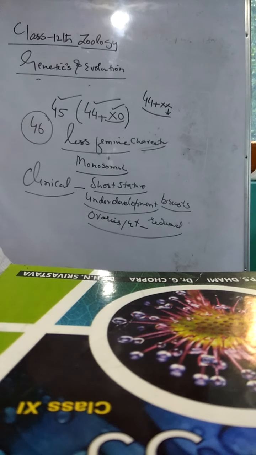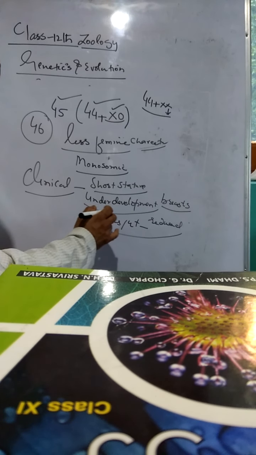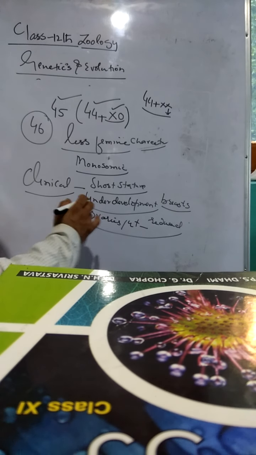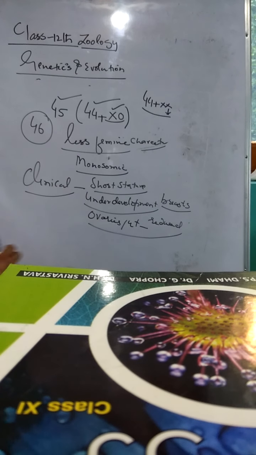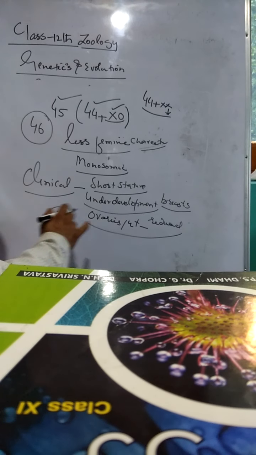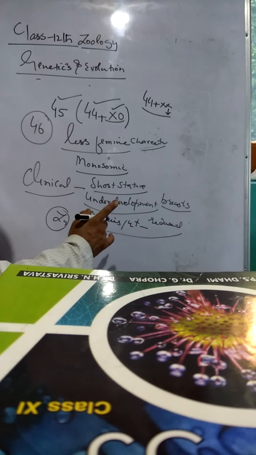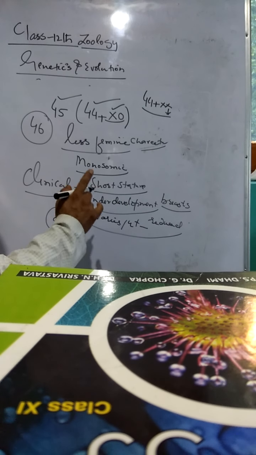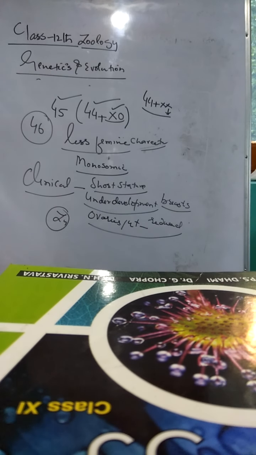How does this Turner syndrome originate? It originates from the development of an abnormal zygote formed by the fusion of an abnormal egg with no X chromosome and a normal sperm with an X chromosome.